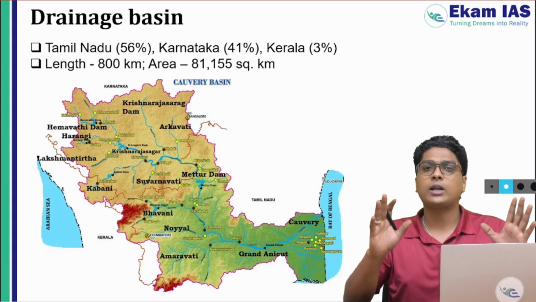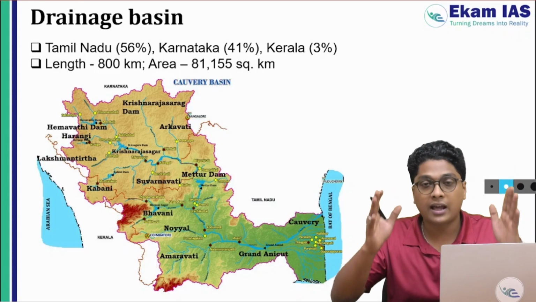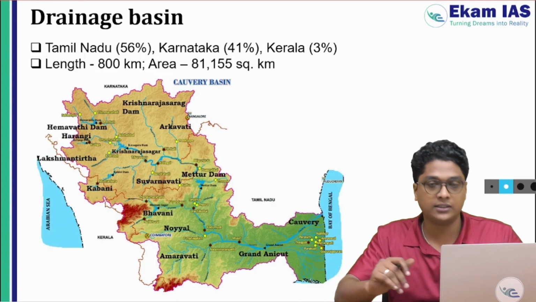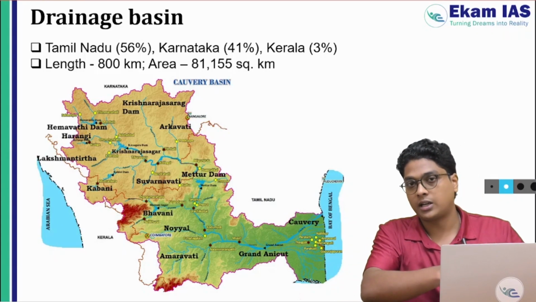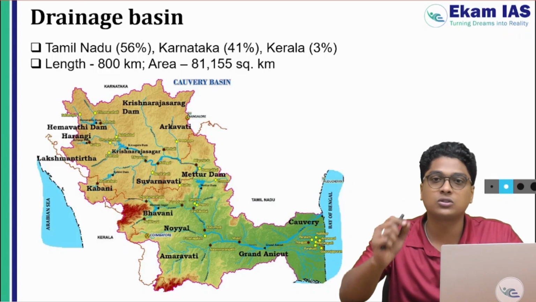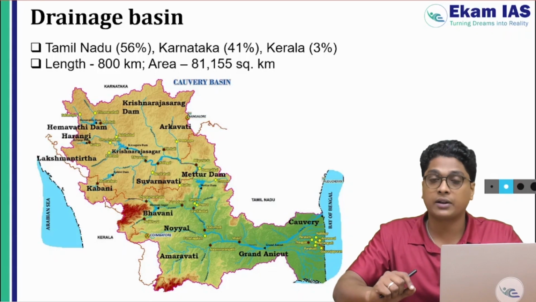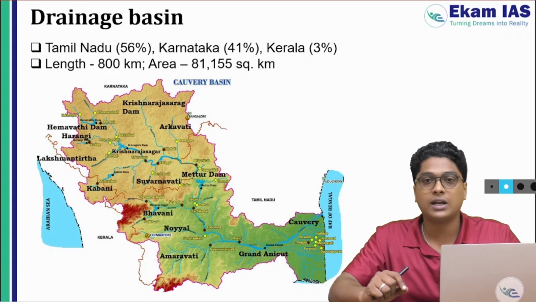So generally talking, the Cauvery river is around 800 kilometers in length from the starting point till the end point, and it is covering 81,000 square kilometers, the third largest river in South India after Godavari and Krishna.